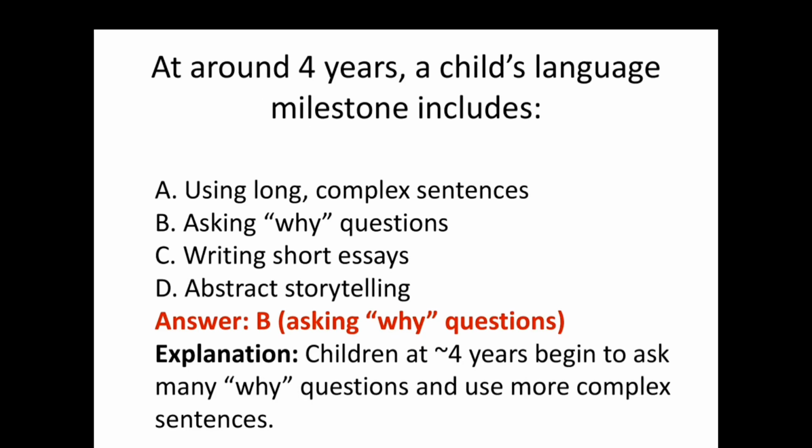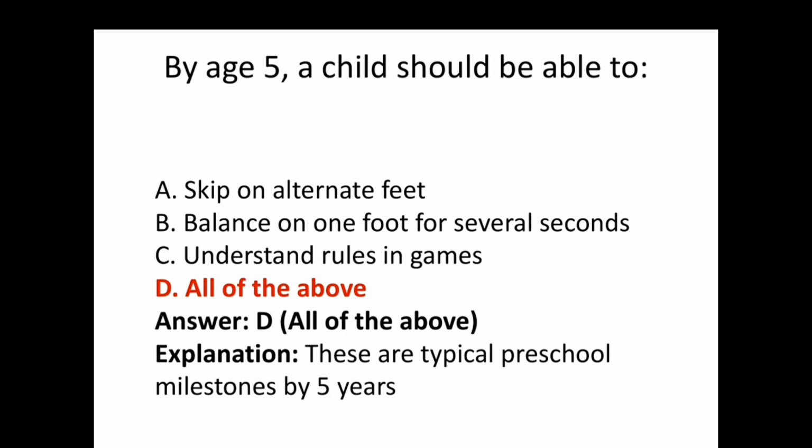Around 4 years, a child's language milestone includes. The answer is B, asking why questions. A child at 4 years begins to ask many why questions and use more complex sentences. By age 5, a child should be able to. The answer is all the above: skip on alternate feet, balance on one foot for several seconds, understand rules in games. So these are typical preschool milestones by 5 years of age.